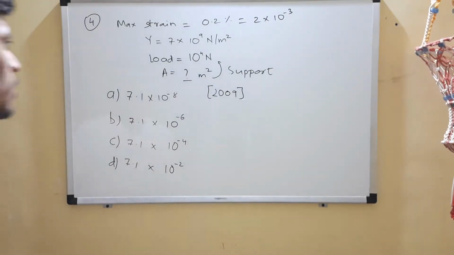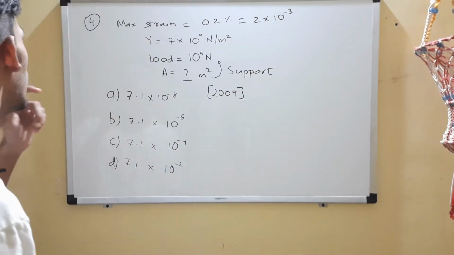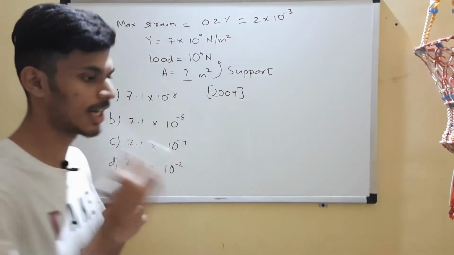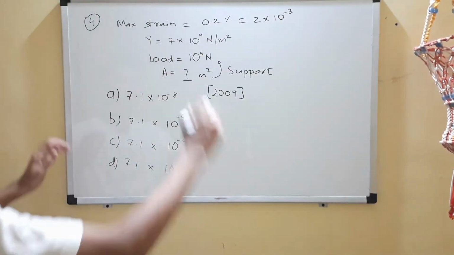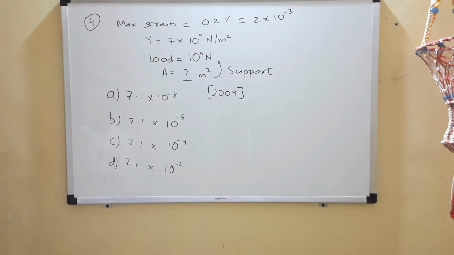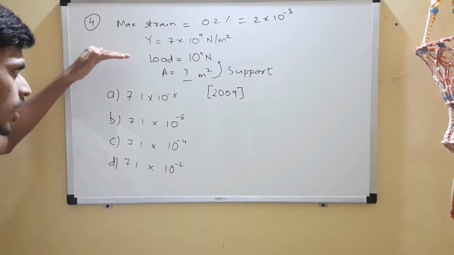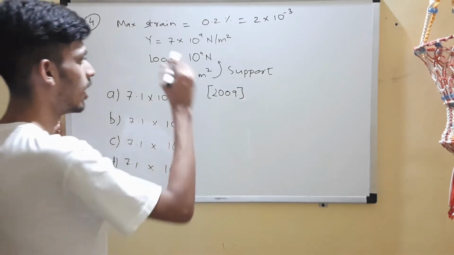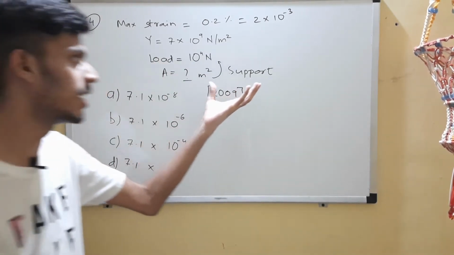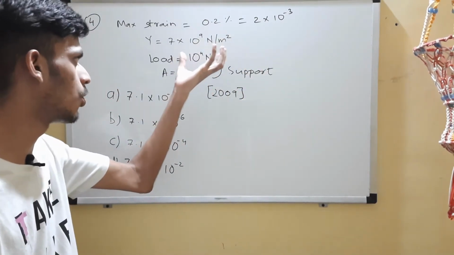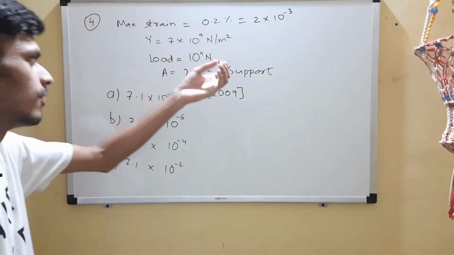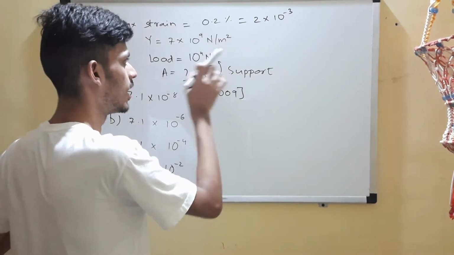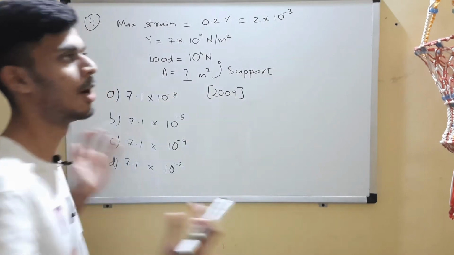Question 4 from BITSAT 2009. In this question, you are given that the maximum strain a wire can handle is 0.2%, which can also be written in this way, 2 into 10 to the power minus 3. Young's modulus of that material is given. This much amount of load is applied on that wire. So you are supposed to find the area for which this wire will be able to support this much amount of load, 10 to the power 4 newtons.